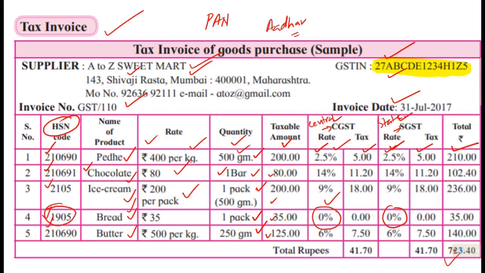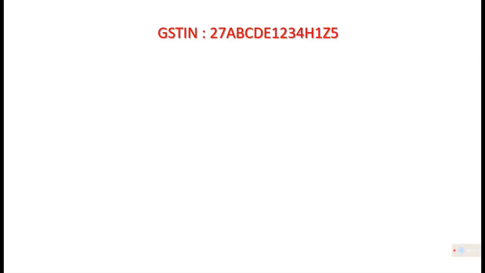If the government gets tax from each and every shopkeeper, the government will have its treasury full of money, and the government can provide you better education, better facilities in and around you. So the tax system helps to make the government strong and to serve the people better. We are going ahead. What concept do we have to develop first? GST number I asked you to notice.